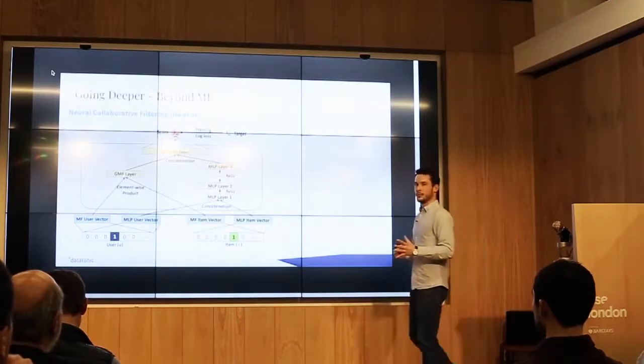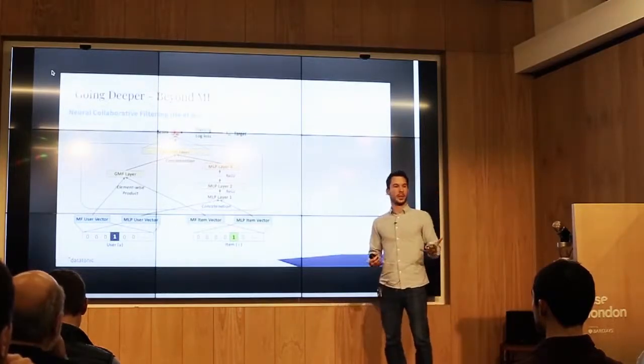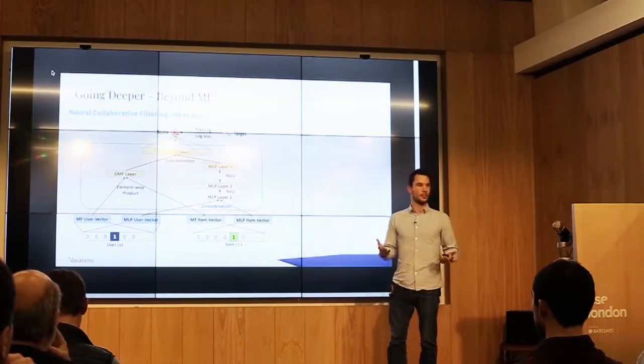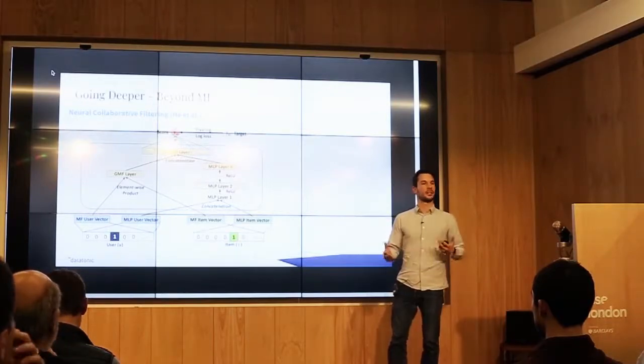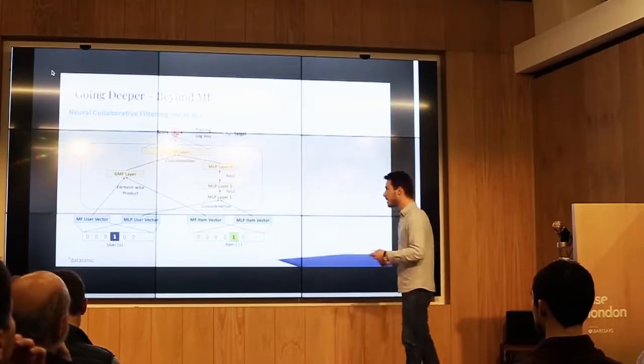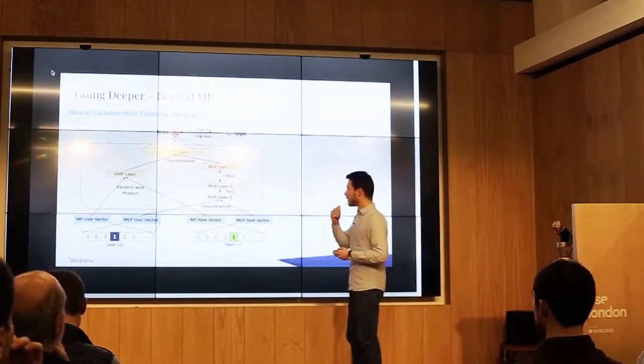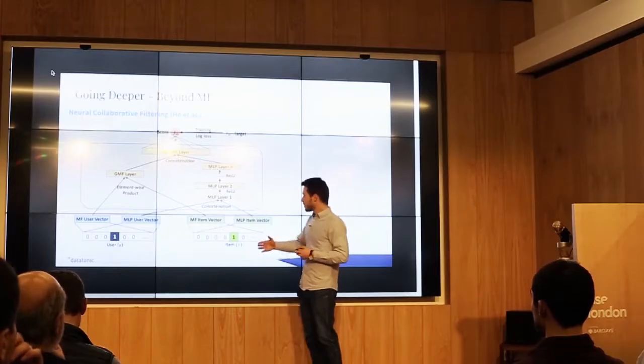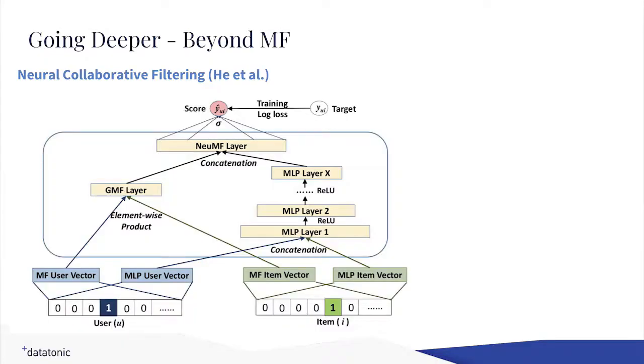This was basically the first step. Now we've done something and we know that it works really well, because systems and companies that run recommender systems have been using it for a decade. But there's way more to do. Because what we could also do is utilize the embeddings we already have, and now build a multi-layer perceptron, just a few feed-forward layers on top of that, and just train on that.